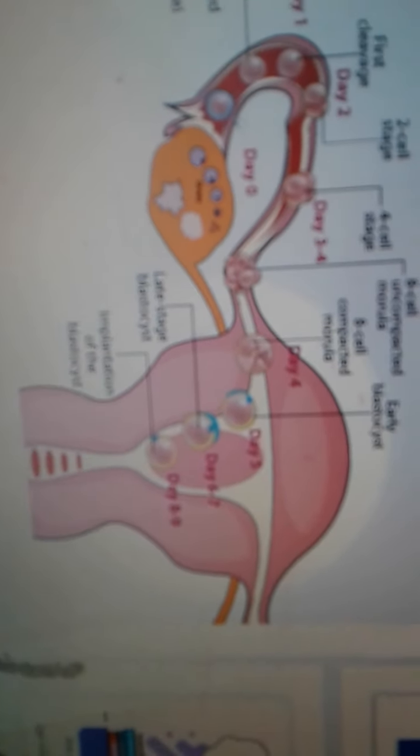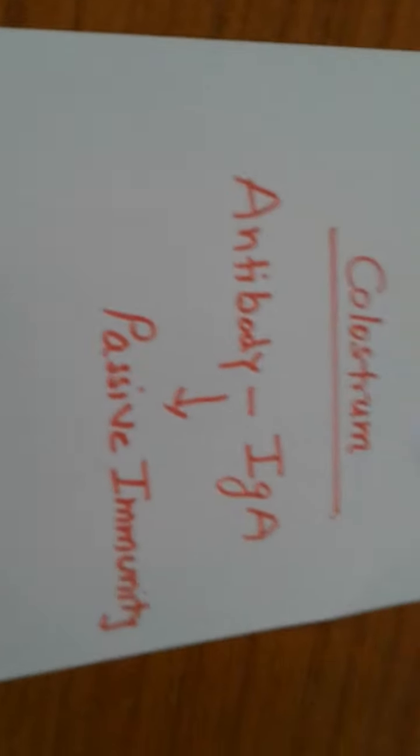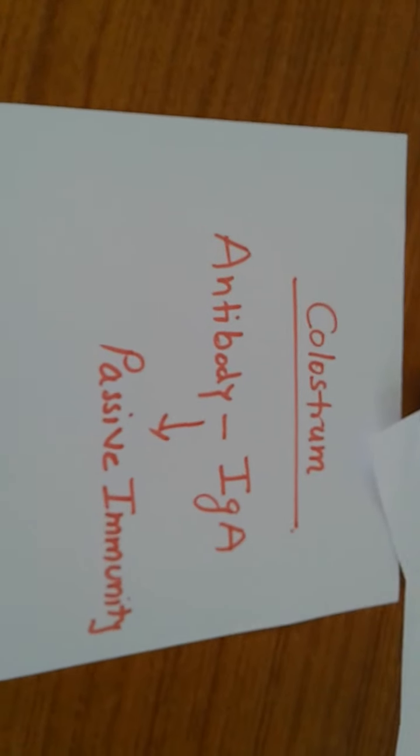And now this is all about the process of fertilization. I hope you understand. And here we see some slides which represent the ovum and the spermatozoon, where the head of the spermatozoon reaches into the ovum or the egg.